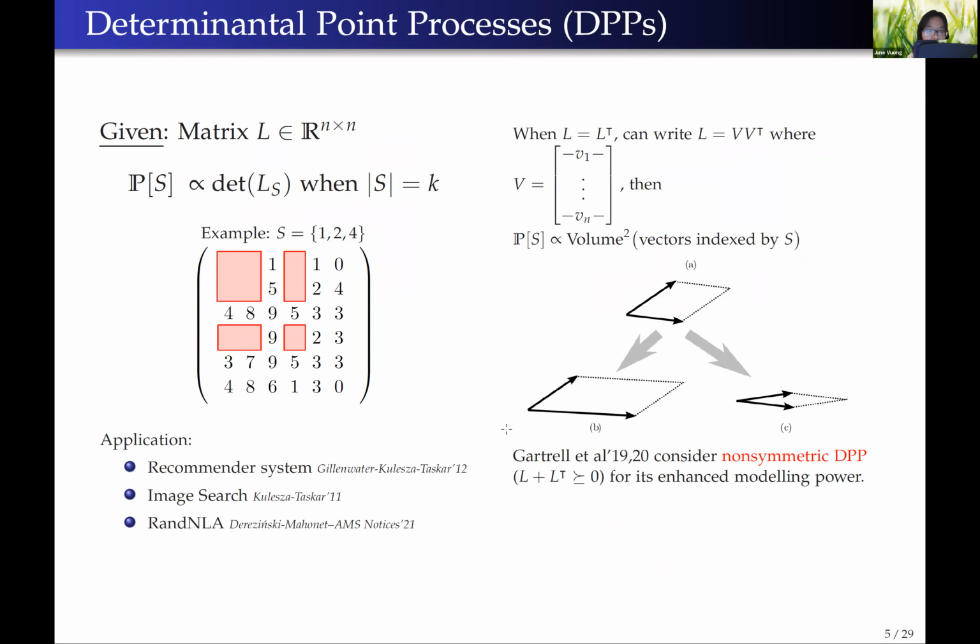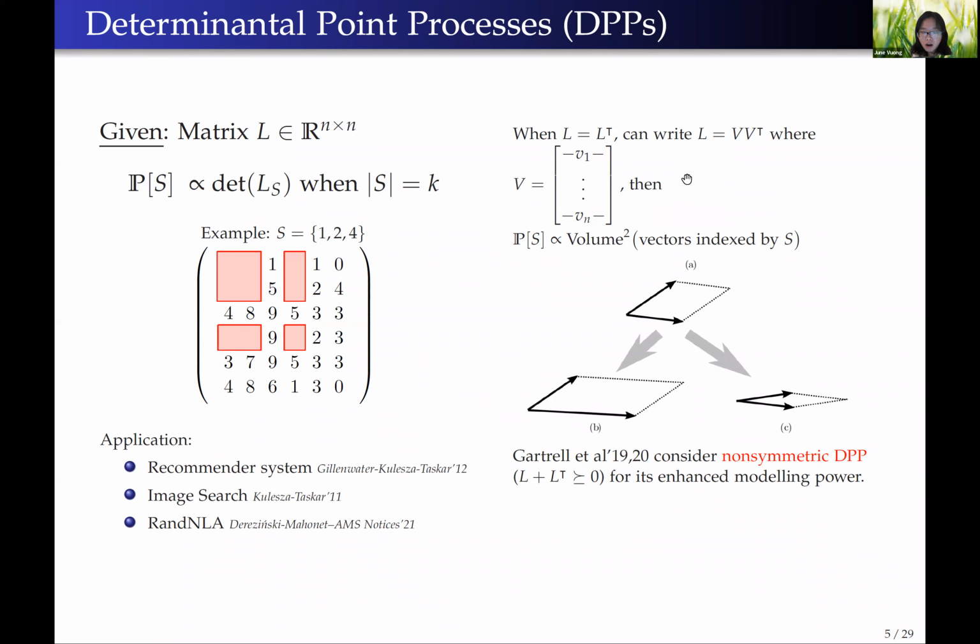A k-DPP, or k-determinantal point process, is defined by a matrix L, and the probability of a size-k subset S is proportional to the minor of the submatrix of L indexed by S. Here we have an example where S is the set 1, 2, and 4, and the probability of this set is proportional to the determinant of the submatrix colored in red here. Usually we assume all principal minors of L are non-negative. If additionally L is symmetric, then L is symmetric positive semi-definite and can be written as the product of V and V transpose for some matrix V.